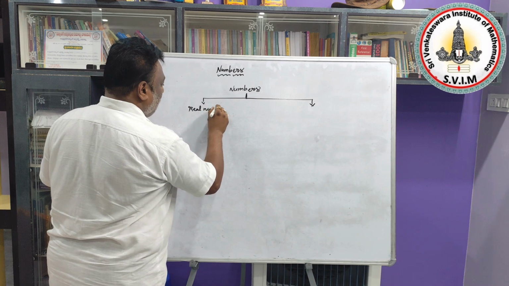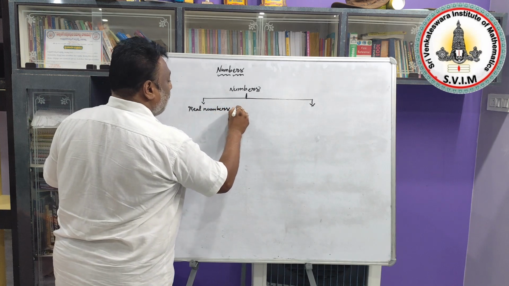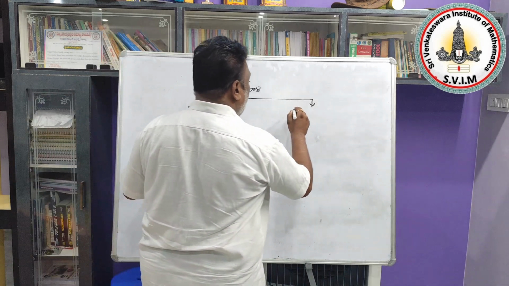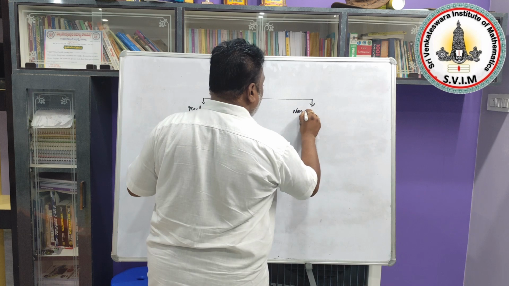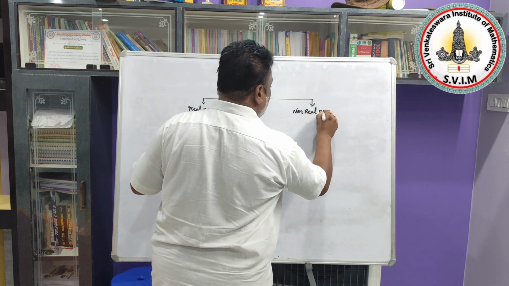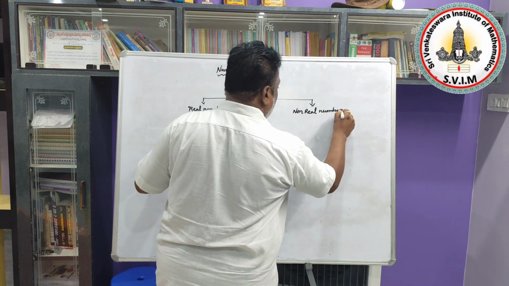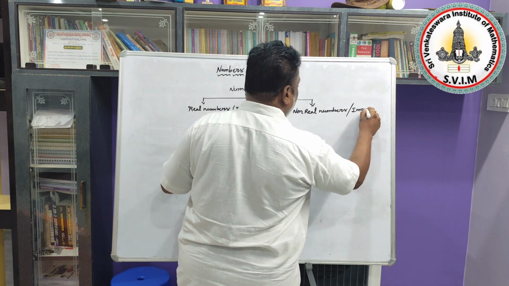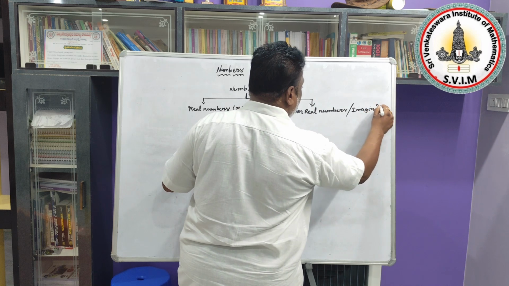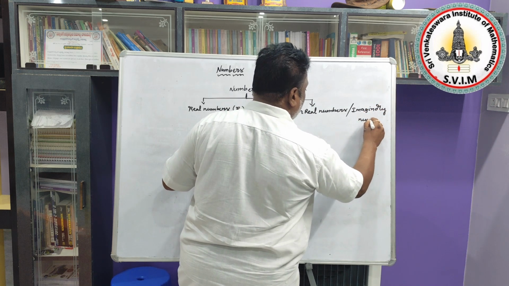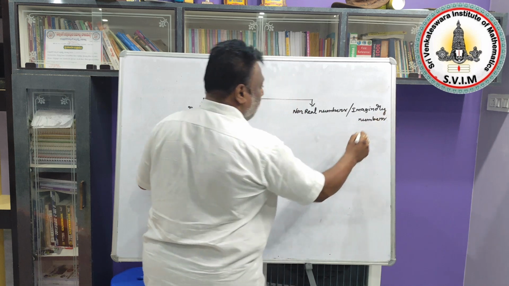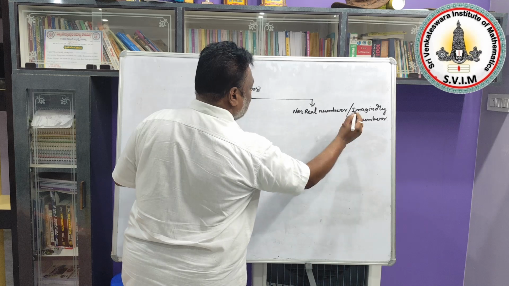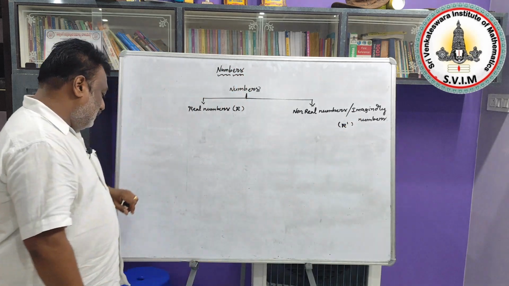Real numbers are represented by capital R. Next, non-real numbers, they are also called imaginary numbers. These imaginary numbers are represented by R dash. Okay, that's all.